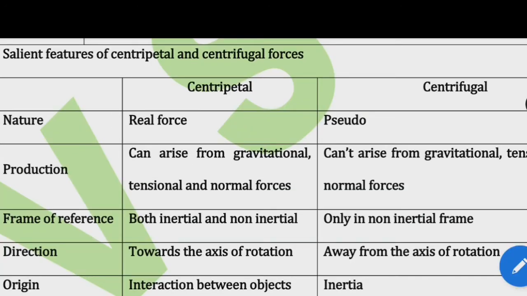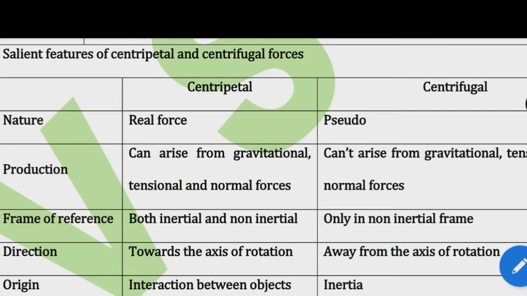Salient features of centripetal and centrifugal forces. Centripetal force, centrifugal force. Nature: centripetal force is a real force, centrifugal force is a pseudo force. Centripetal force can arise from gravitational, tension and normal forces.